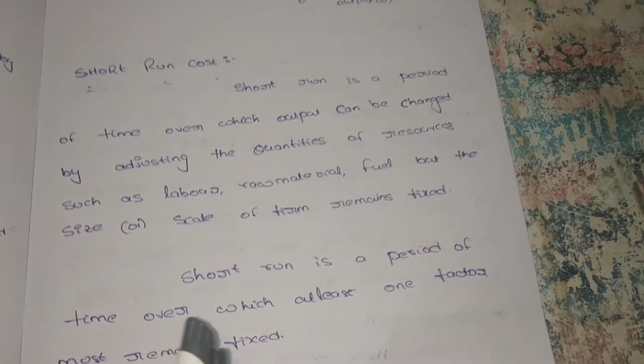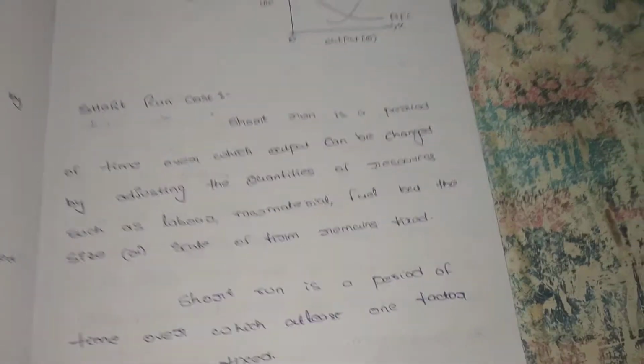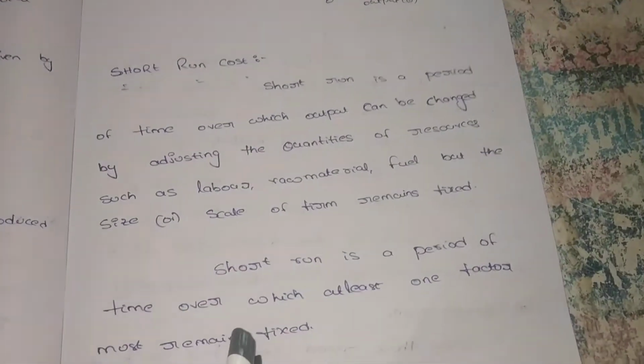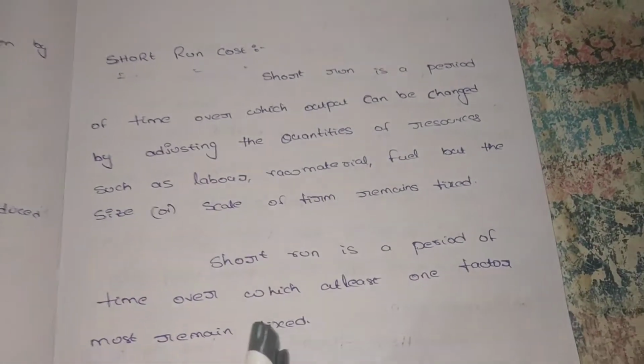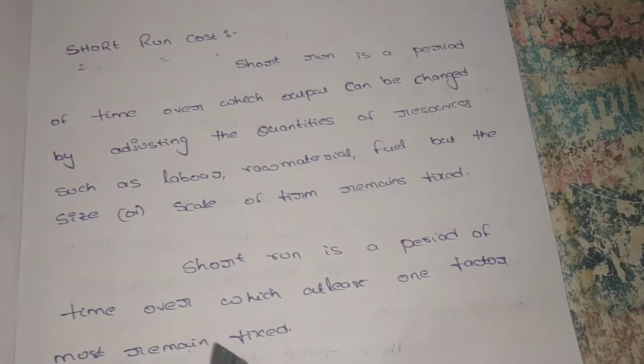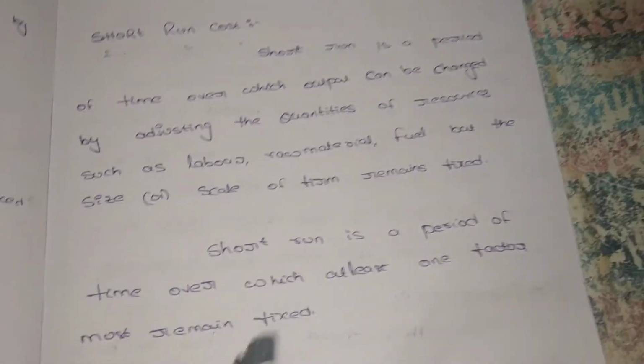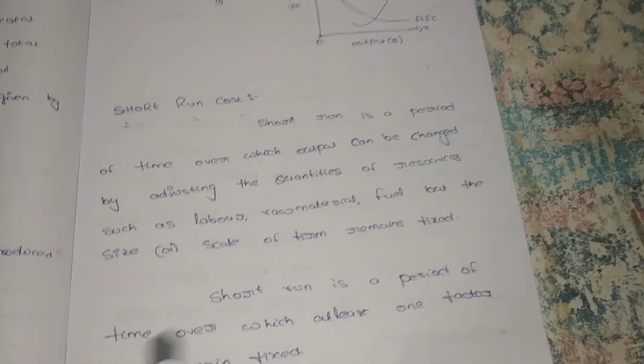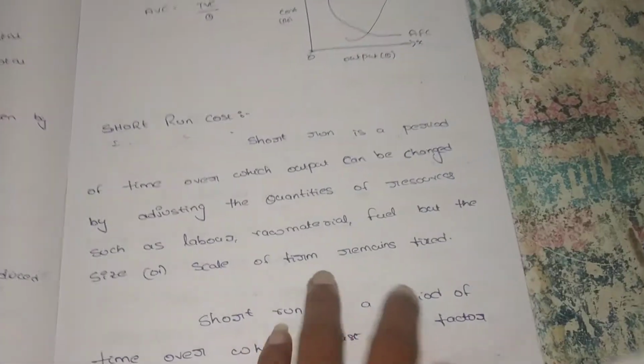Maybe there may be changes in labor and raw materials, but one input factor is compulsorily fixed. Then we can say it is a short run. But in long run all inputs are variable. When compared to the short run, at least one input is fixed. Maybe two inputs are fixed, but at least one input is fixed and at least one input is variable. You can say that is short run.